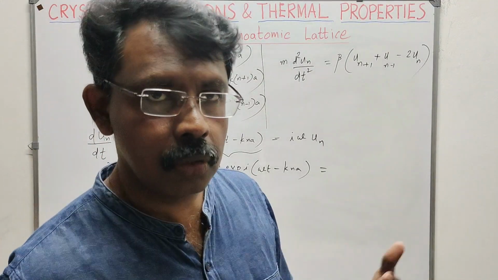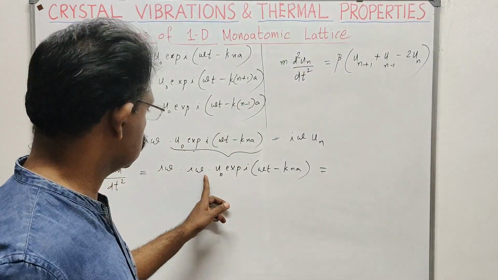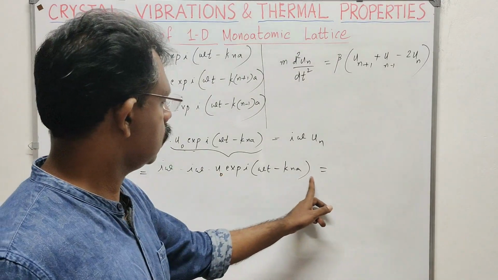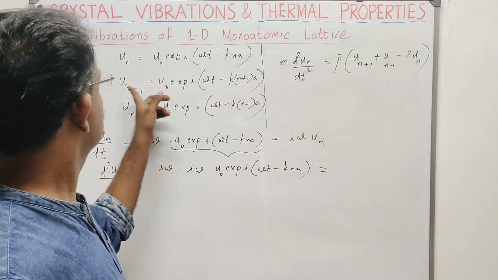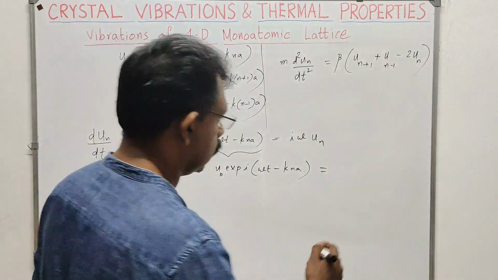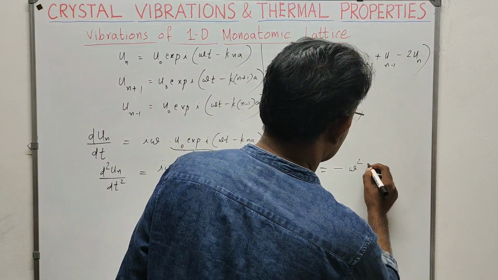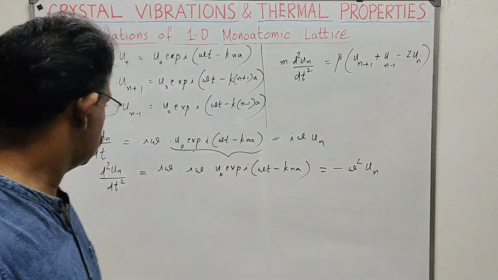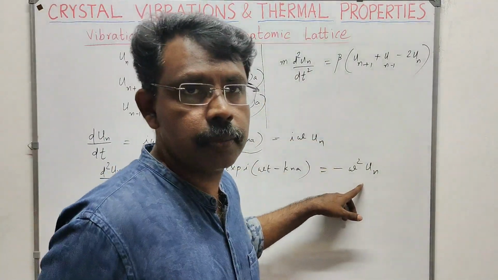We know that i squared is equal to minus 1. So that will be minus omega squared, then the same thing here, u0 exponential i, this will be the same un. So we will get minus omega squared un. So d squared un by dt squared is minus omega squared un.